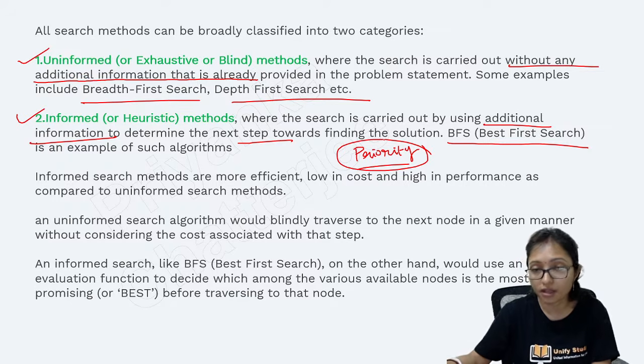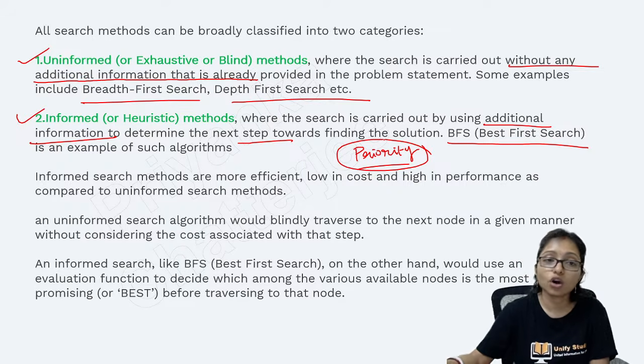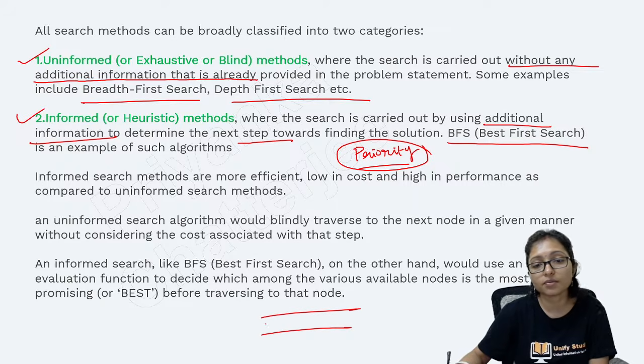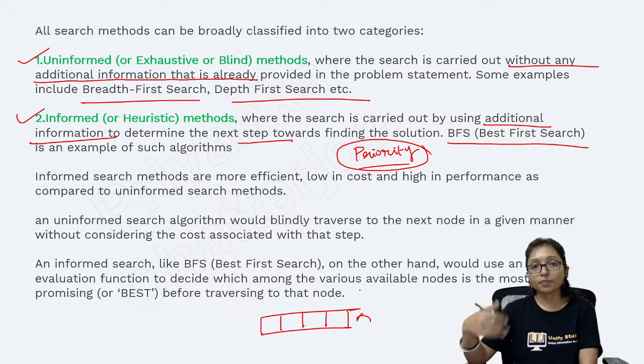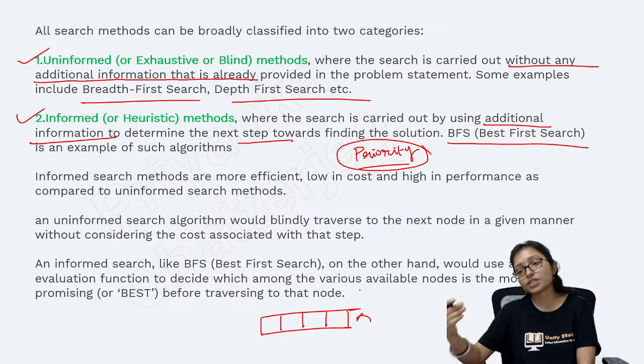In normal BFS, we maintain a queue, insert all the elements, extract them one by one, and check the adjacent elements.